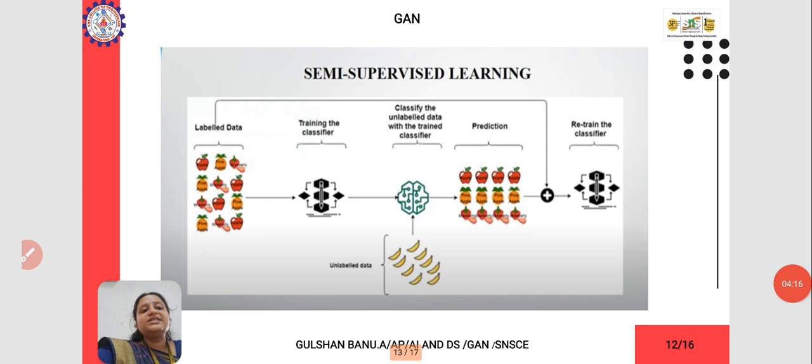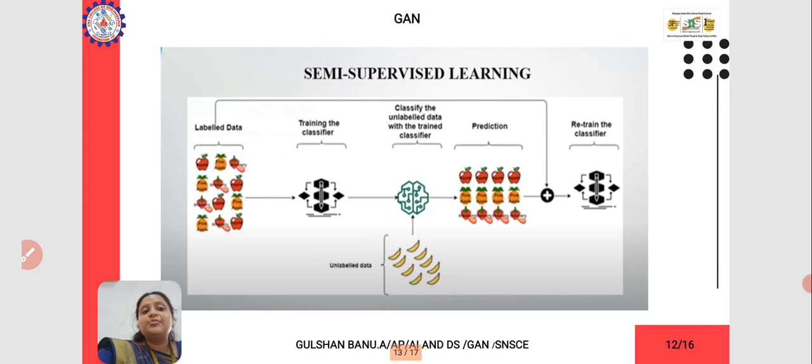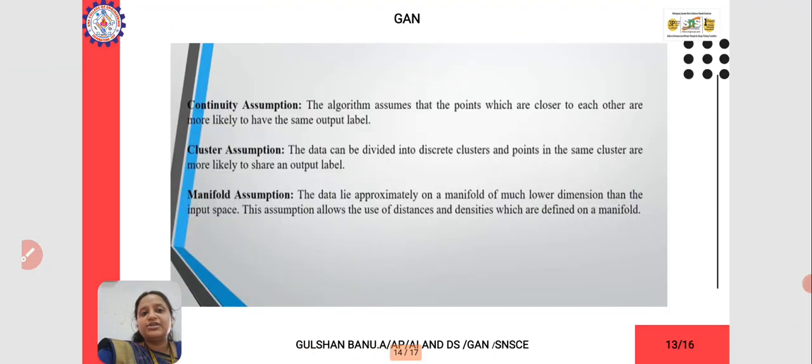Now we will see what semi-supervised learning is. Semi-supervised learning has some labeled data and some unlabeled data. All these values will be trained by a classifier. Then it will be trained with the unlabeled data, that is, data which has not been classified. Next it will predict and give the values again and again, so back propagation will be done.